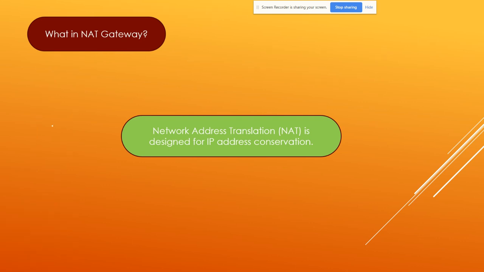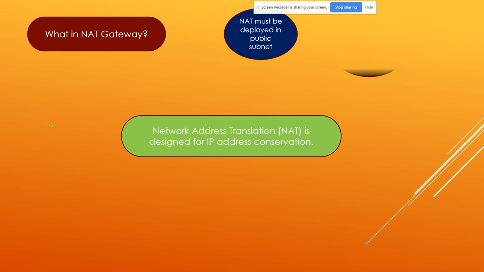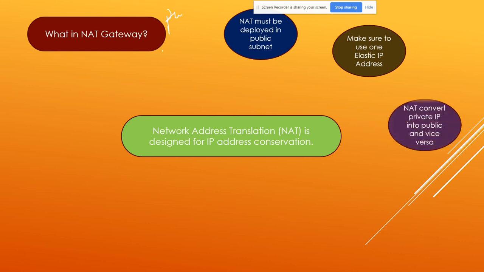It is very simple. Also, there are a few things which you have to focus on. NAT gateway must be deployed in a public subnet. I'll talk about what a public subnet is. Make sure to use one elastic IP address. As I said, NAT gateway should have a public IP address so that it can convert your private over the public. So you have to assign one elastic IP address.